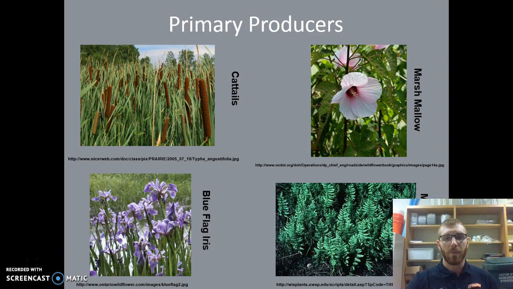Okay, we'll be highlighting some of the animals and plants in marshlands, and so you can see some of the primary producers here and how a marshland ecosystem relates to that. Some of the ones you see here are cattails, certain flowers, and certain shrubberies. This one down here is a marsh fern. I can tell that it's covered up here.